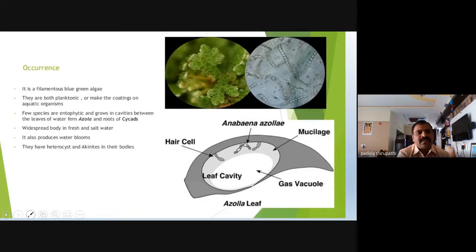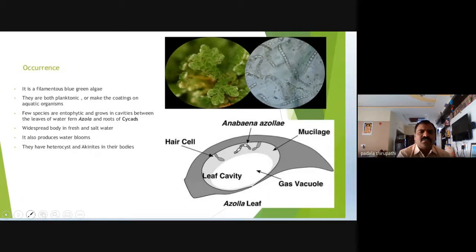That's why we can call this mechanism the symbiotic method of living, and these cavities are also helpful for the growth of Anabaena inside the leaves of Azolla.